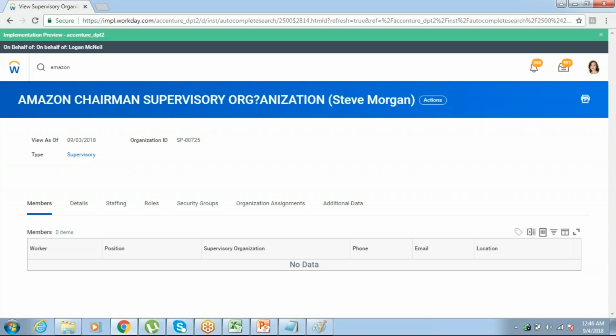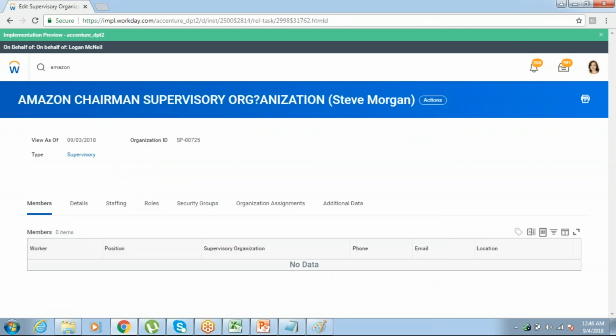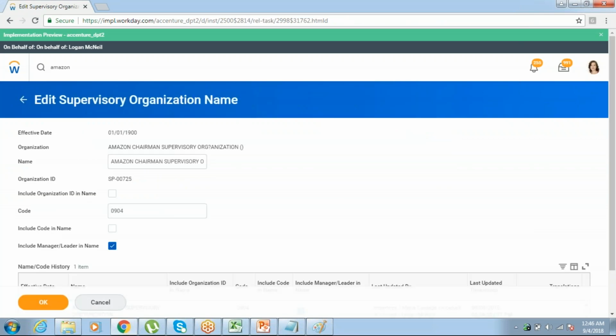Manager is someone who is managing that organization. Someone is the owner for that organization. So that's why we will give the manager to that organization. Now, if you don't want to see the manager name in the organization name also, then what will you do? Supervisory organization, edit name or code. Remove this. Include manager, leader in name.